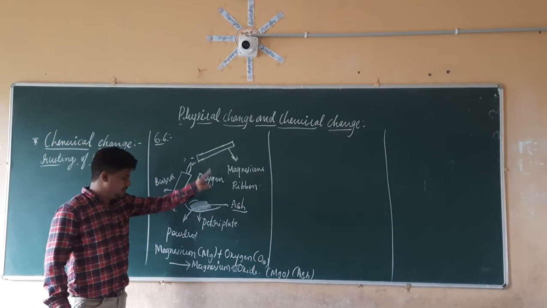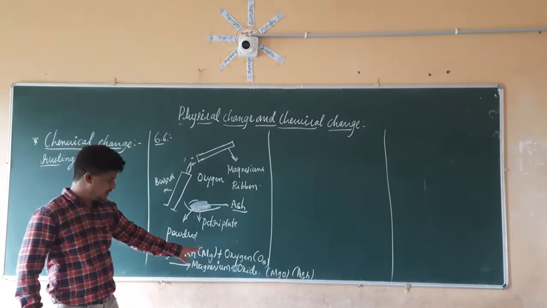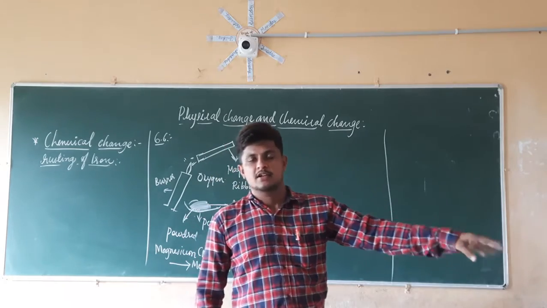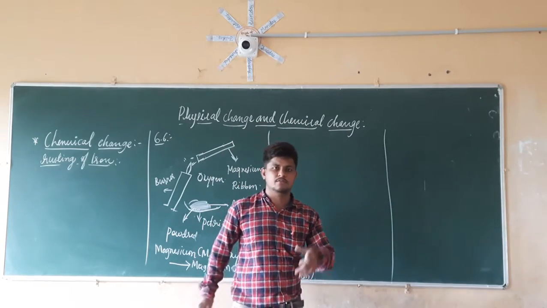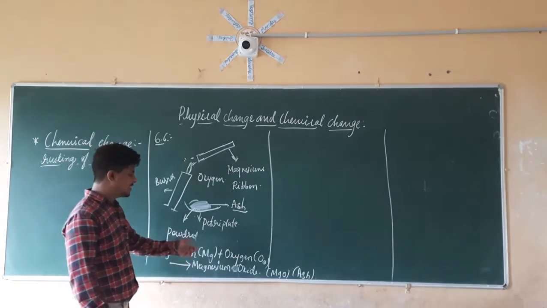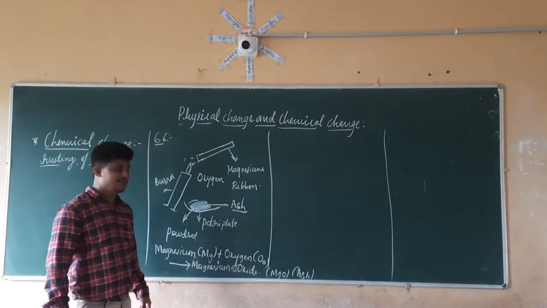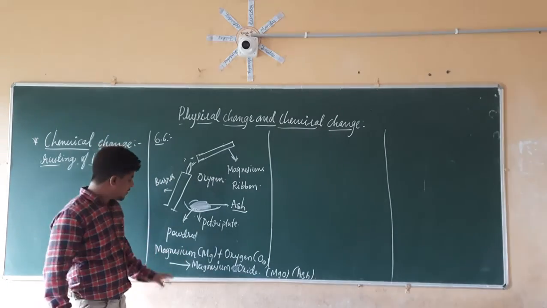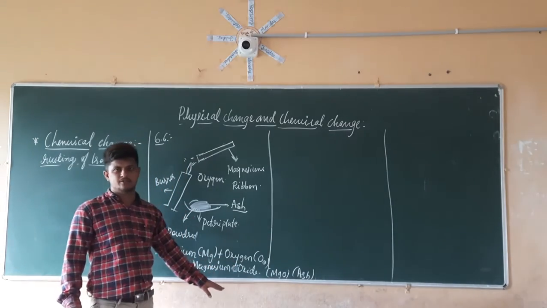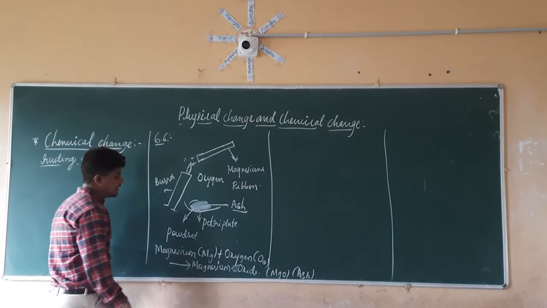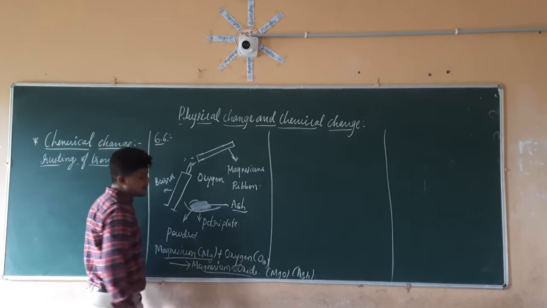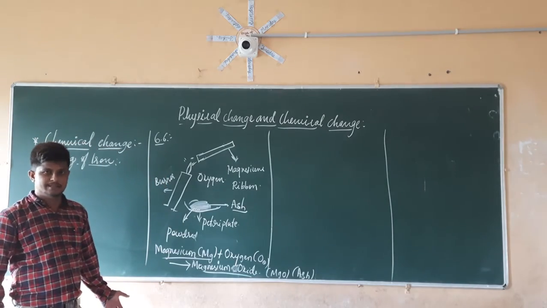Here we are going to see an equation. We study equations in the math class, but in the science class, those equations are different. If you see here, plus indicates reacting, and this arrow mark indicates formation. So when magnesium reacts with oxygen, it is going to form magnesium oxide. Magnesium oxide is a new product.